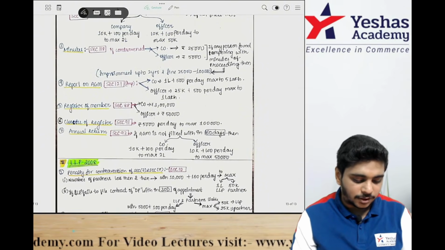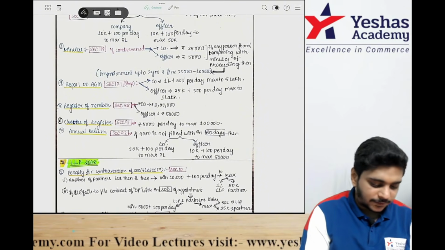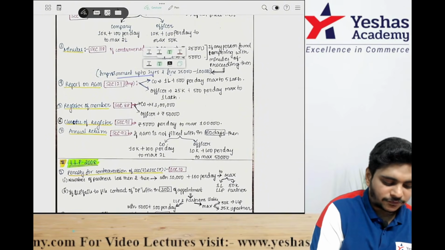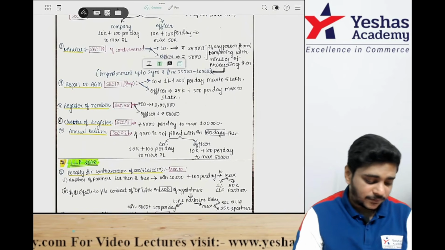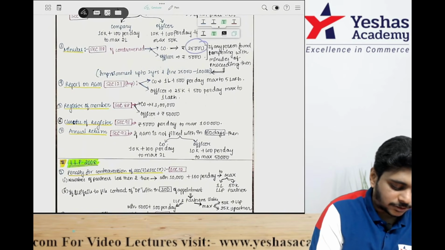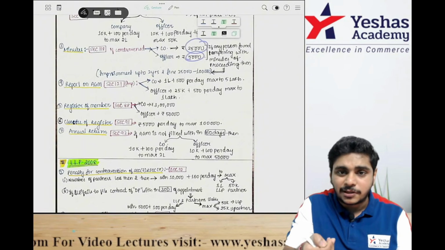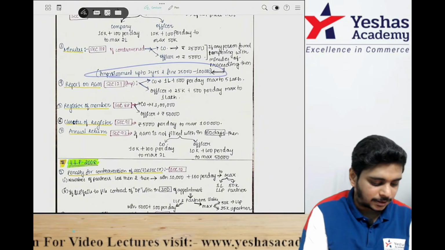If the minutes are contravened, if any person is found tampering with the minutes, it is imprisonment up to 2 years, fine up to 25,000, maximum 1 lakh. If any provision of meetings is contravened, the company pays 25,000 and the officer 5,000. The person tampering with the minutes will be liable under this penalty.